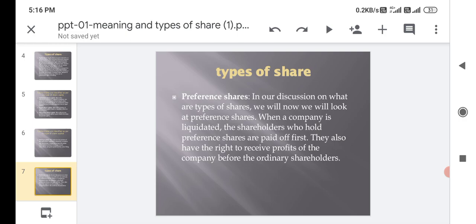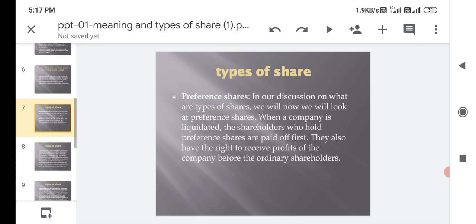Next, preference shares. The second type of share, preference shares. In our discussion on the types of shares, we will look at preference shares. When a company is liquidated, the shareholders who hold preference shares are paid off first. They also have the right to receive profit of the company before the ordinary shares.